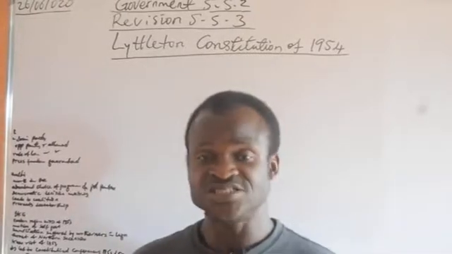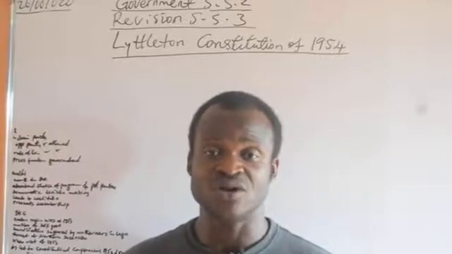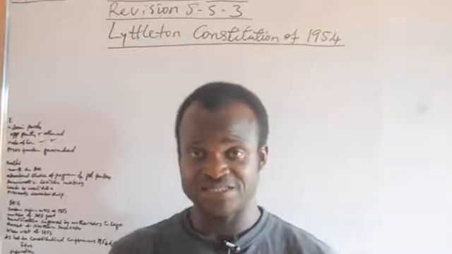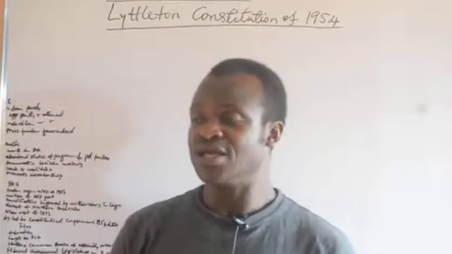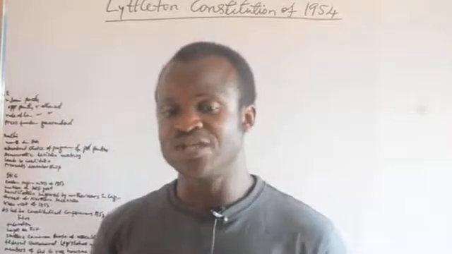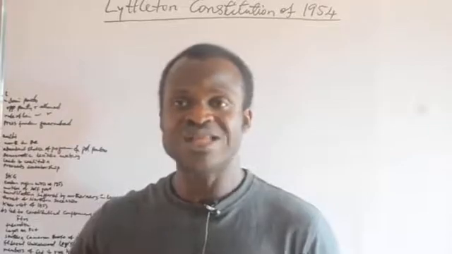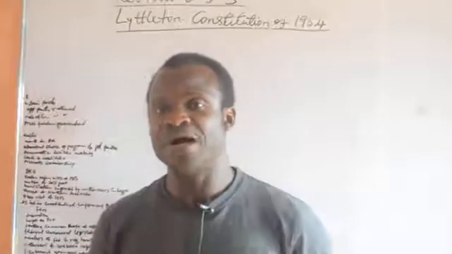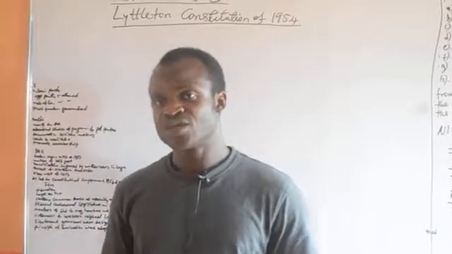And number three in the background to the Littleton Constitution was that, because of that division in the House of Assembly in Lagos, the northern political leaders suffered humiliation in Lagos. The southerners humiliated the northern political leaders in Lagos with the words of their mouths.